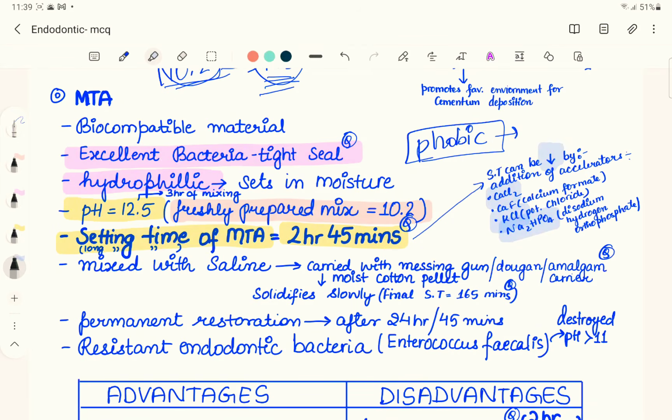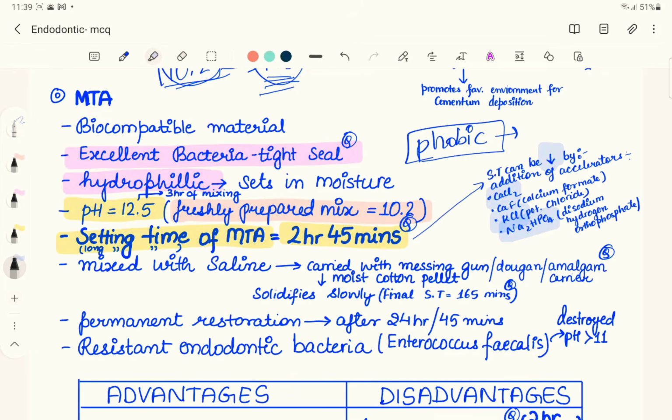So this MTA powder is mixed with the saline, and it is also difficult to manipulate. There are two main disadvantages we have covered up till now. One is that it is difficult to manipulate. Another is that it has a long setting time of 2 hours 45 minutes, or 165 minutes. It is mixed with saline and carried with a messing gun or dogon or an amalgam carrier, and it is very difficult to manipulate.